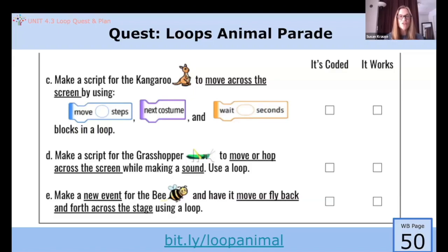On the quest pages, remember the 2 columns. It's coded and it works. This reminds you to create and test your code by clicking the green flag and running the program to make sure it works as expected. Once it works, you can add a check mark to both of these columns.